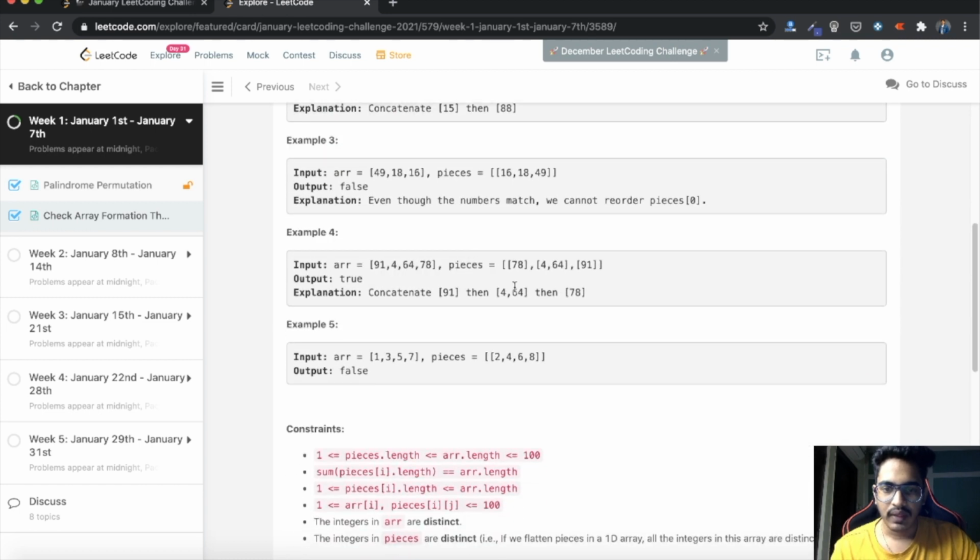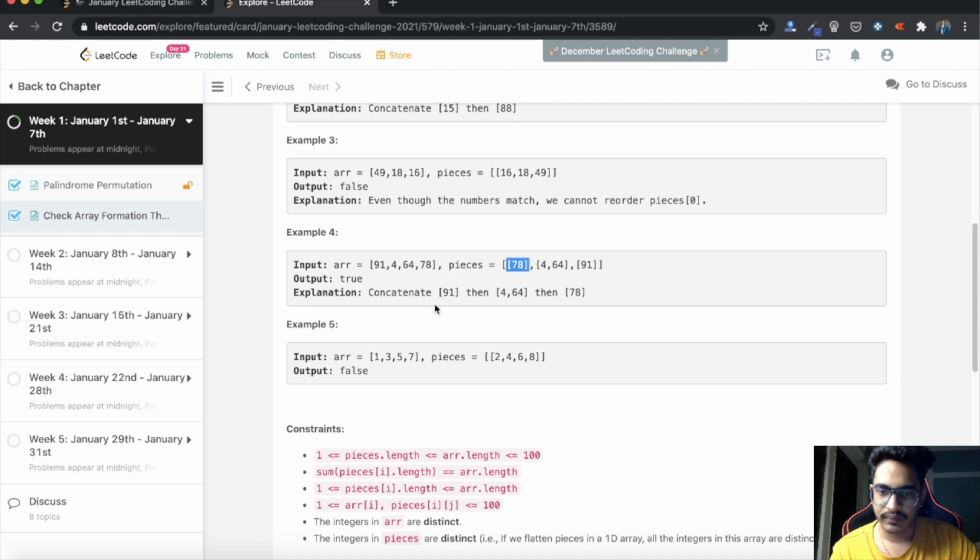Here 91 is there, and the pieces consist of a last array as 91. So first we will be emitting this piece. Next, 4 and 64 are there, and they are in the same order in the middle piece, so it is fine. If 64, 4 were there, it would be of wrong order, so we won't be considering it as an answer. Next, 4 and 64 are available in a single piece, and for 78 we will be emitting our first piece.